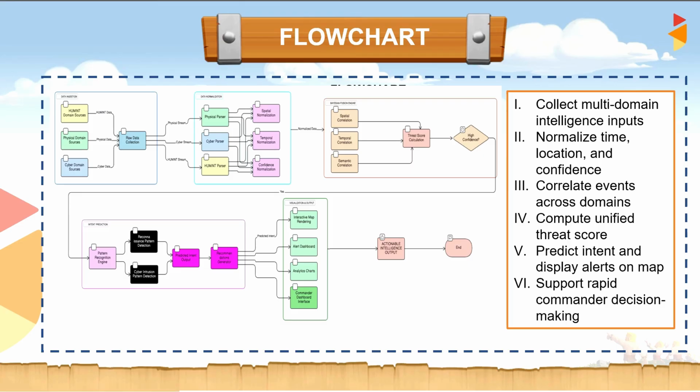Then the next step is the Bayesian fusion engine. This is the core intelligent engine of MDAD. Spatial correlation: are events happening near each other? Temporal correlation: are they happening close in time? Semantic correlation: do they represent related threat types?